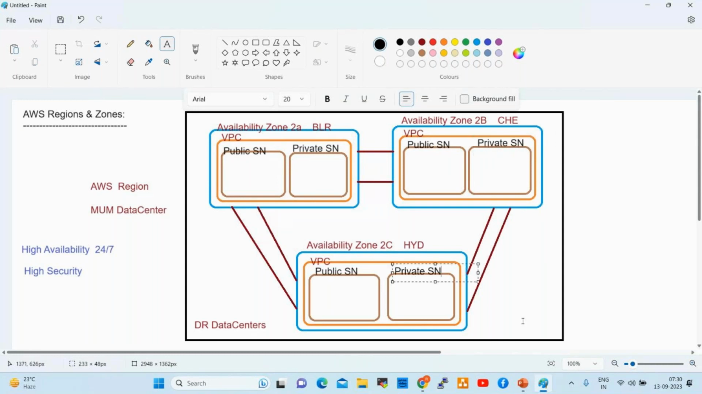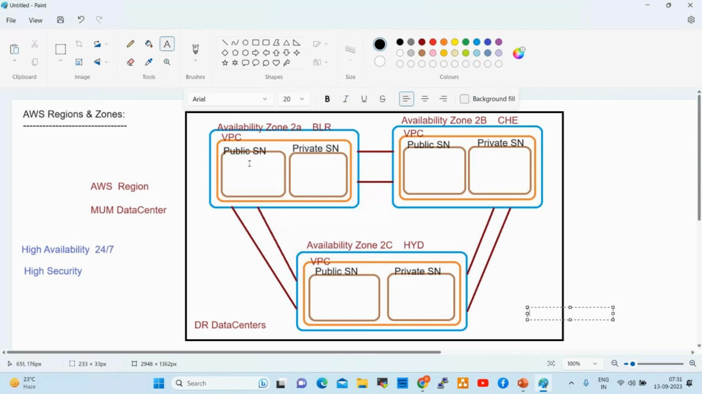So what is a public subnet? What is a private subnet? A public subnet is a subnet we can access through the internet. A private subnet is a subnet we can access through the intranet. Intranet means within the organization, within the company. That is the intranet.